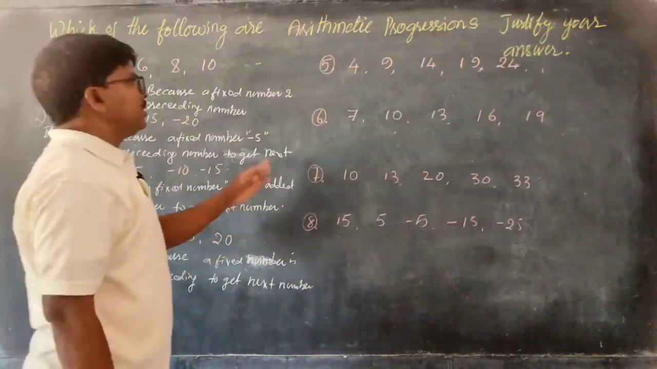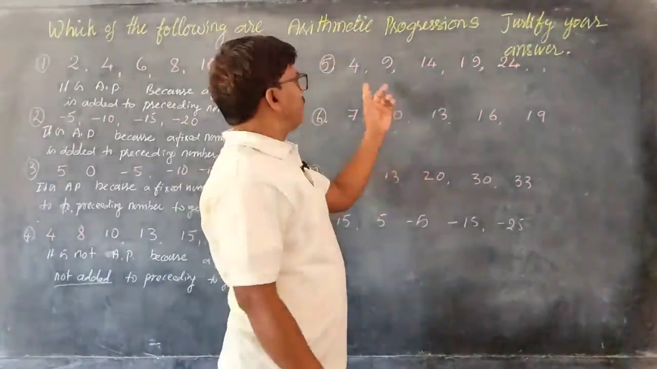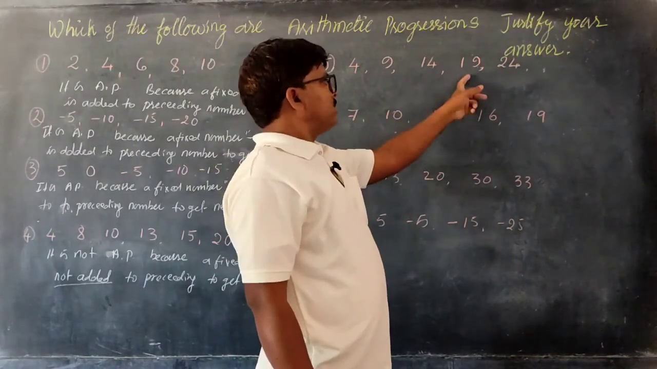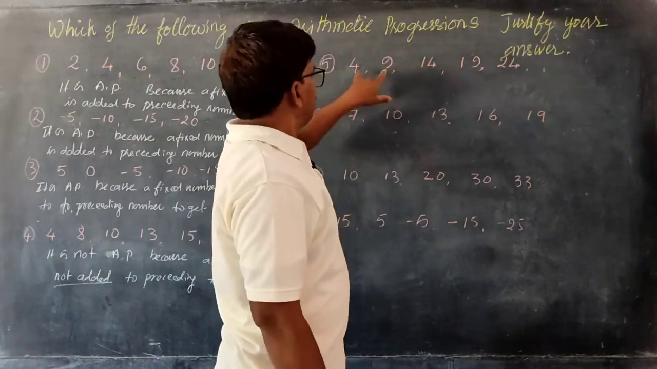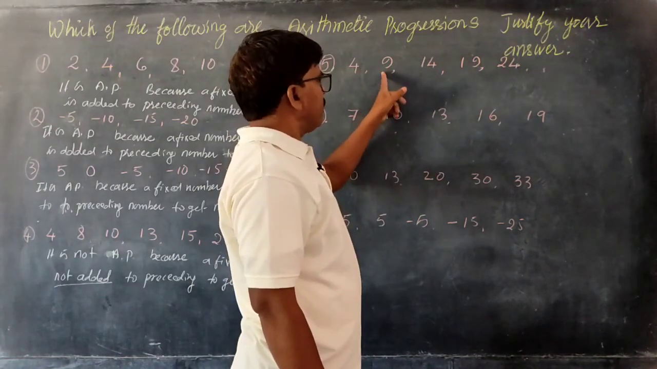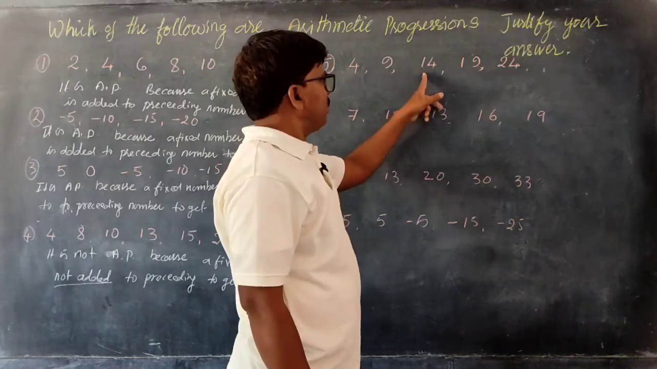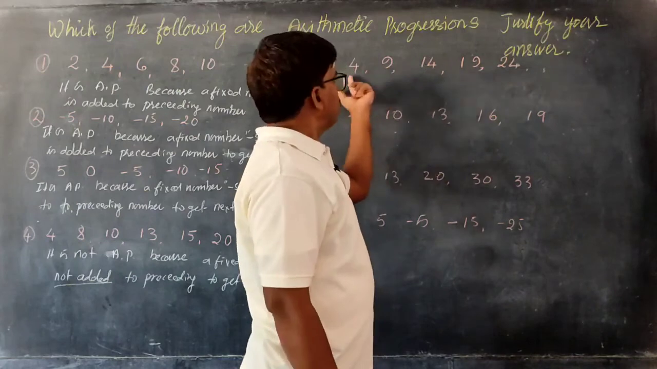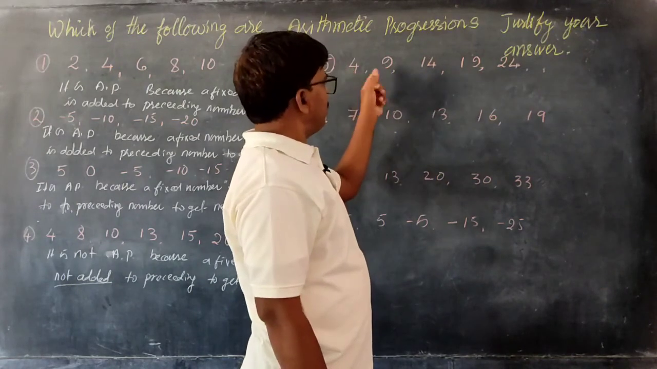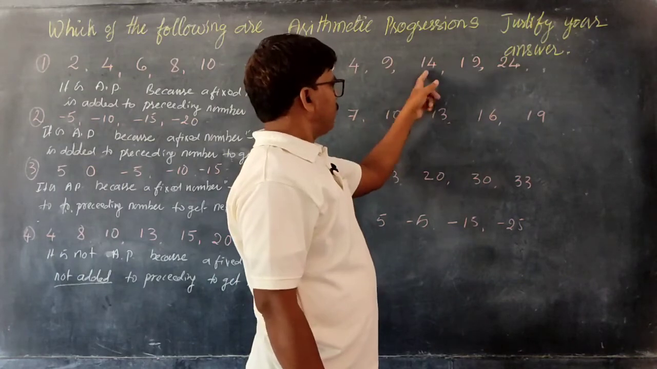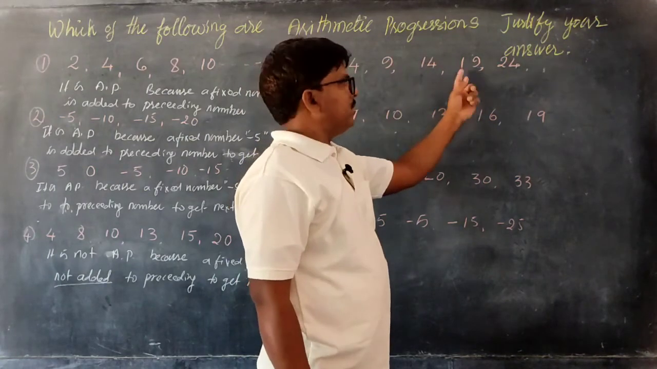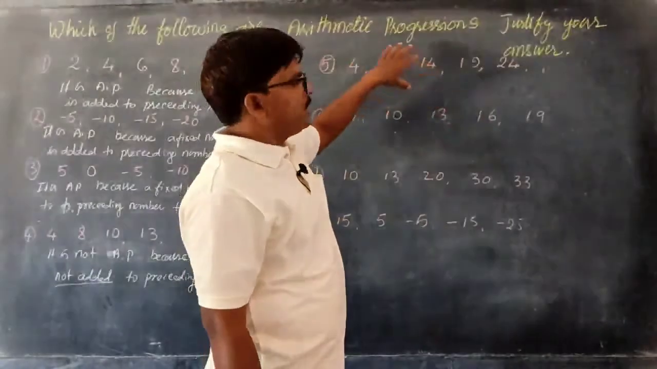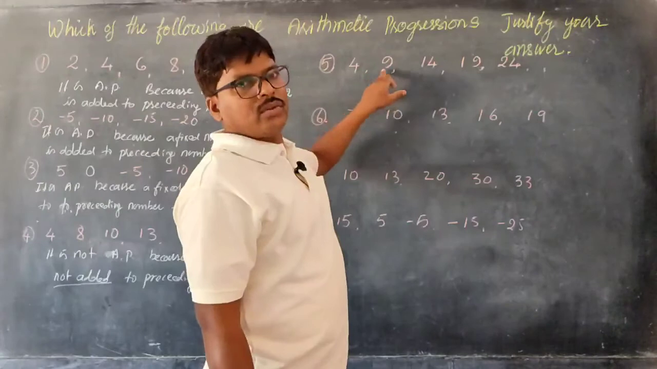Okay. Similarly, see this fifth series: 4, 9, 14, 19, 24. What is the difference between these two? 5. Between these two, 5. Between these two, 5. Between these two, 5. So a fixed number is there. A fixed number 5 is added to get this one, again plus 5, 14, plus 5, 19, plus 5, 24. A fixed number is added to the preceding number to get the next number.